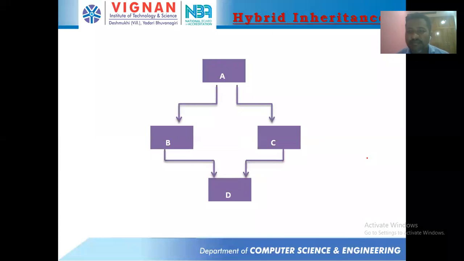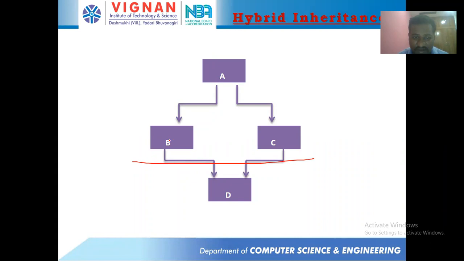Now, next thing is hybrid inheritance. Is multiple inheritance involved in this? Yes, from B and C we are getting a class called D, right? So hybrid inheritance in the sense it's a combination of different types of inheritance. First, from A we are getting B, and from A again we are getting C. In this case, no problem, because two classes can be extended from one single class.